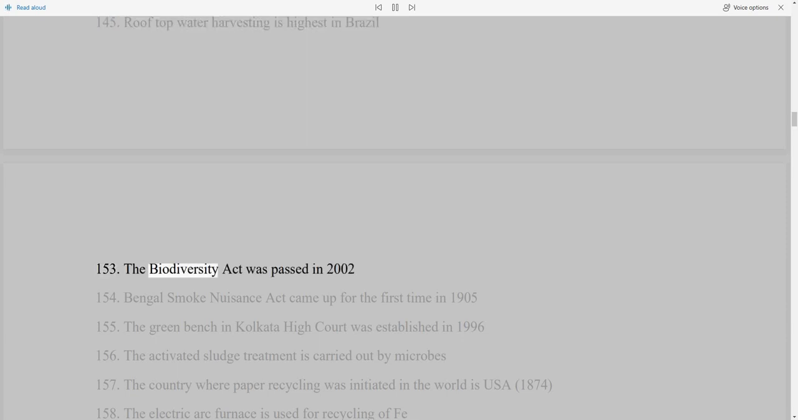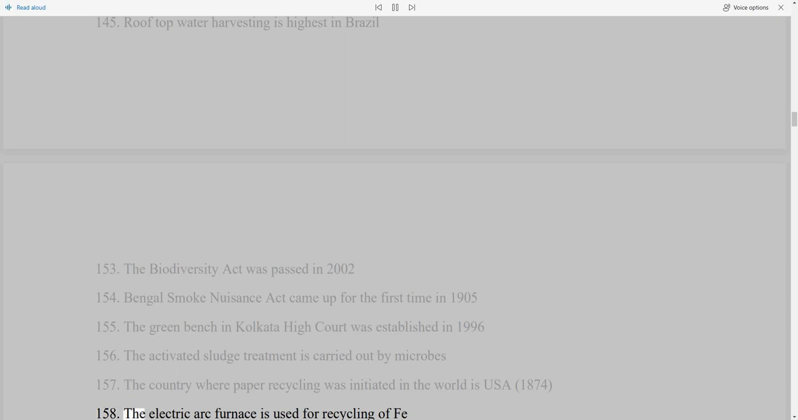153. The Biodiversity Act was passed in 2002. 154. Bengal's Smoke Nuisance Act came up for the first time in 1905. 155. The Green Bench in Kolkata High Court was established in 1996. 156. The activated sludge treatment is carried out by microbes. 157. The country where paper recycling was initiated in the world is USA, 1874.